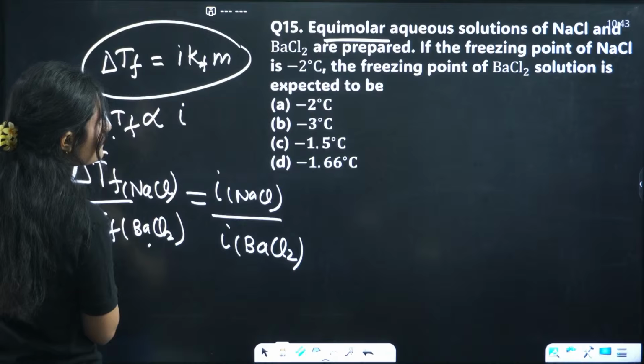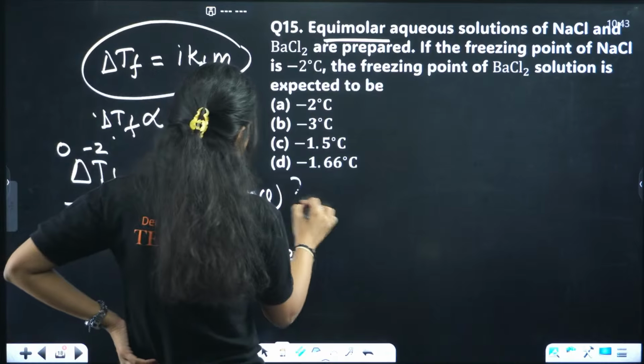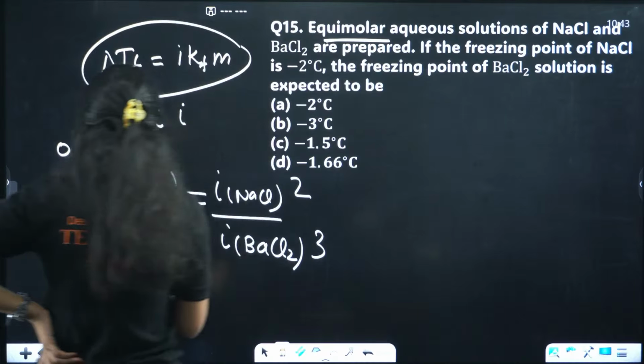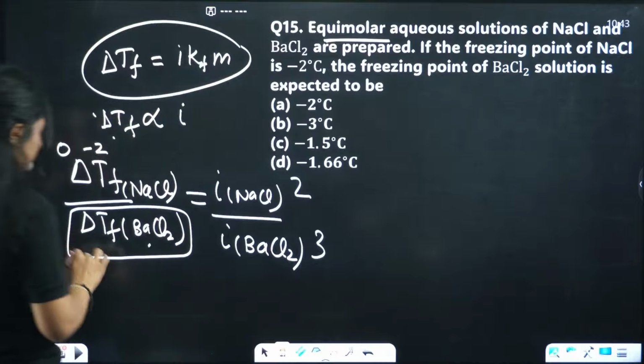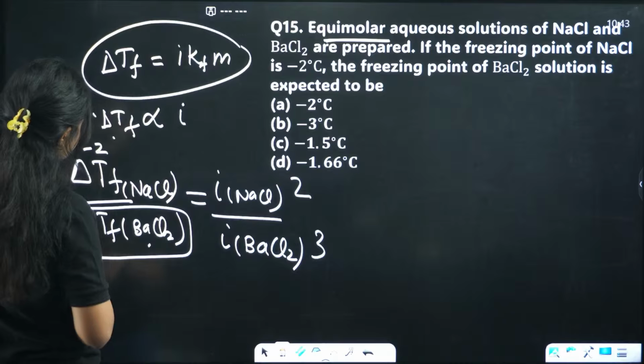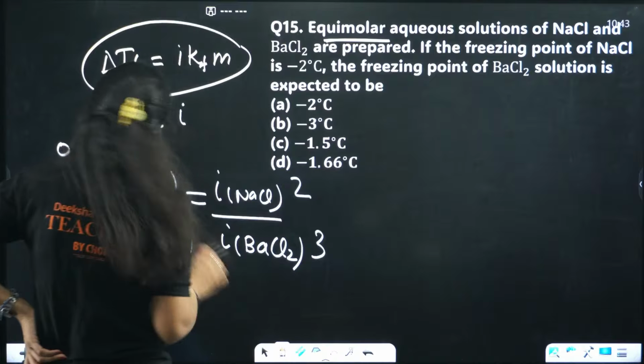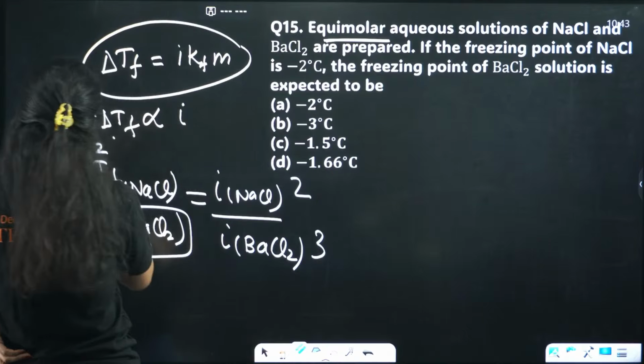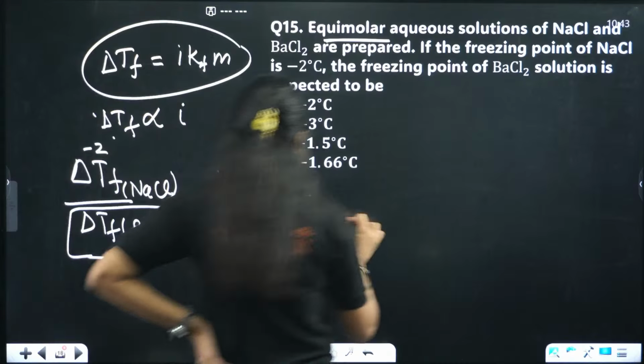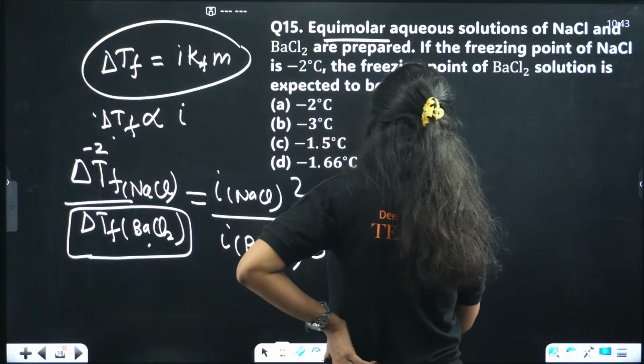Hold on a second. This is 2, this is 3, and this is what we need to find. Yep, the answer will be -3. I thought so. Implies del Tf